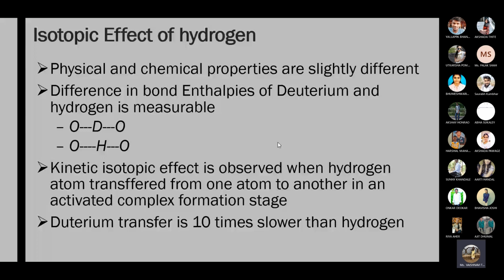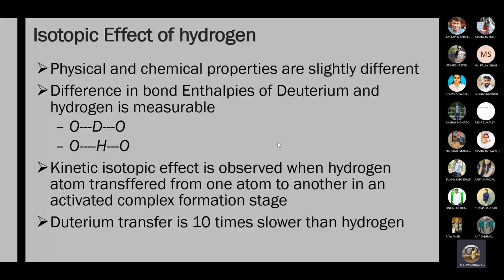Elements having the same atomic number but different mass number are called isotopes. Hydrogen has three isotopes. The first is the atom hydrogen, H, then comes deuterium, and lastly tritium.